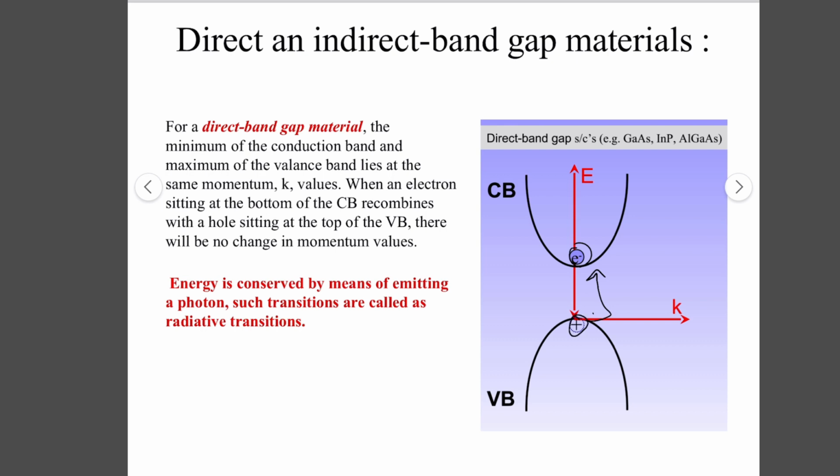If the electron wants to jump back, it has to change its energy because now it is at a high energy state. So energy is conserved by emitting a photon. Such transitions are called radiative transitions.